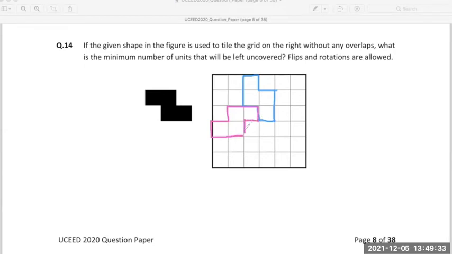I hope I'm being clear, you're able to see it. The third one, again, I will use the principle of interlocking. I will go like this. The next one I will place like this, right?